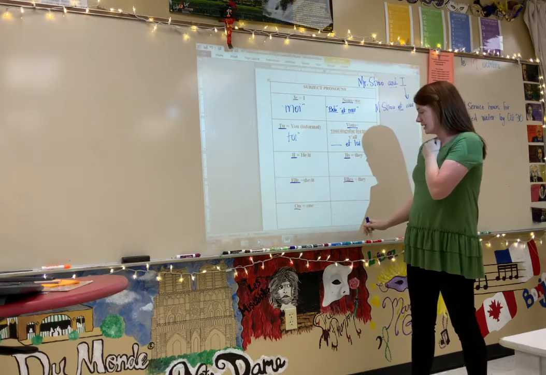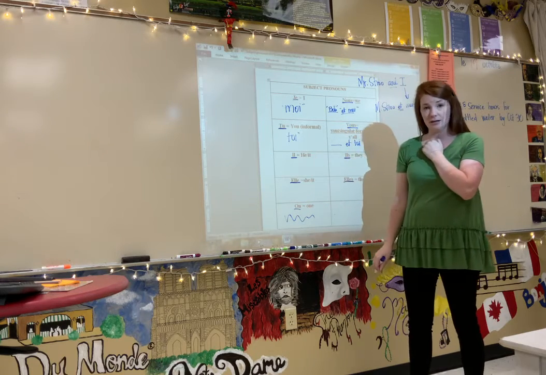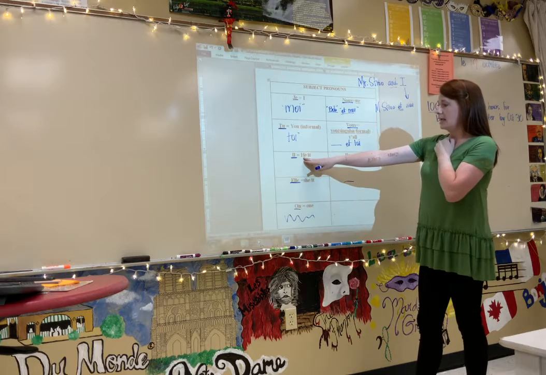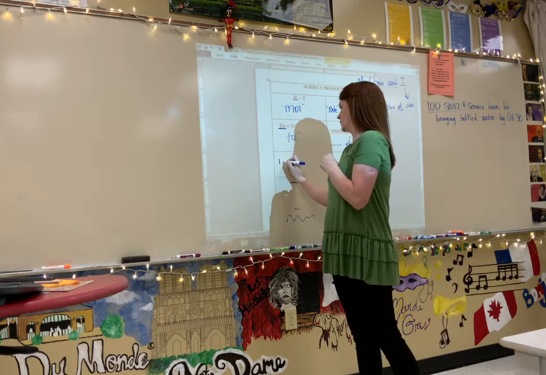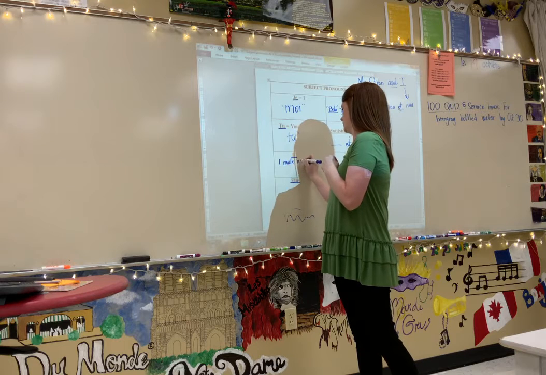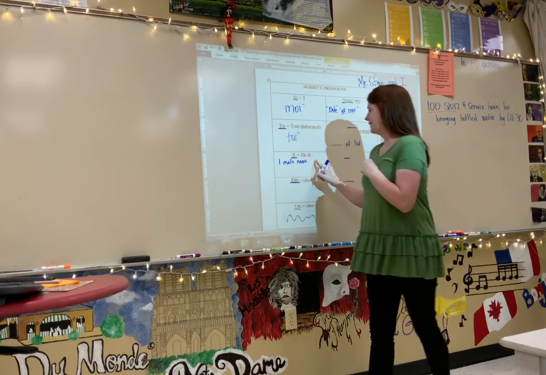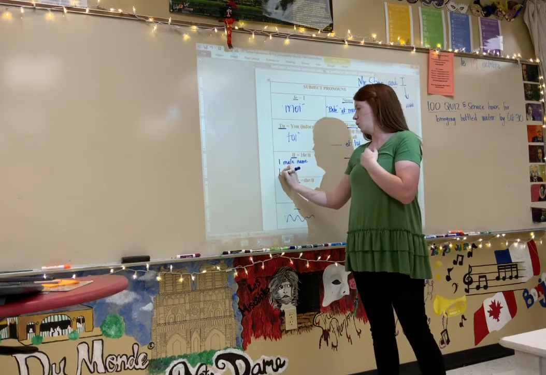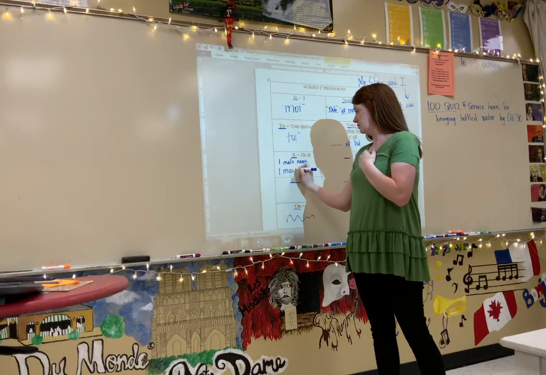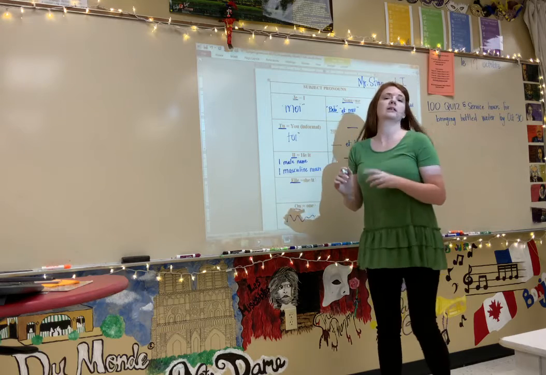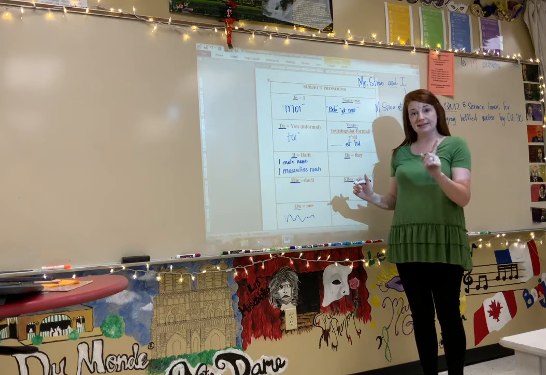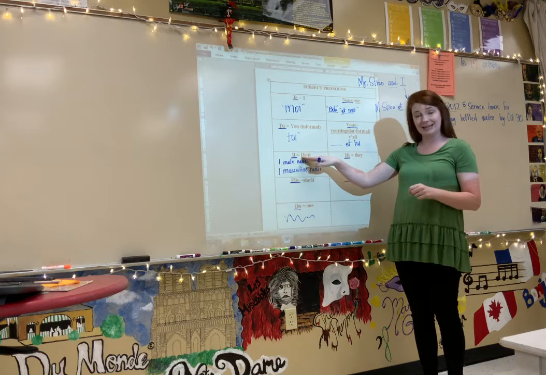The last ones are really easy. This doesn't really replace anything, okay? If il means he, it replaces one guy's name, one male. If it means it, it replaces one masculine noun. So one male, one guy, his name is replaced with il when it means he.